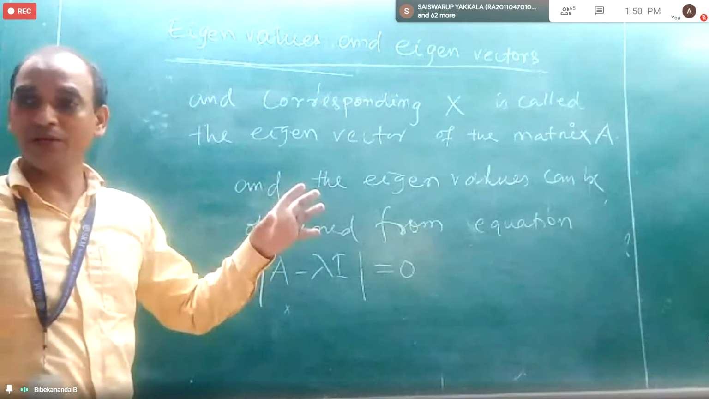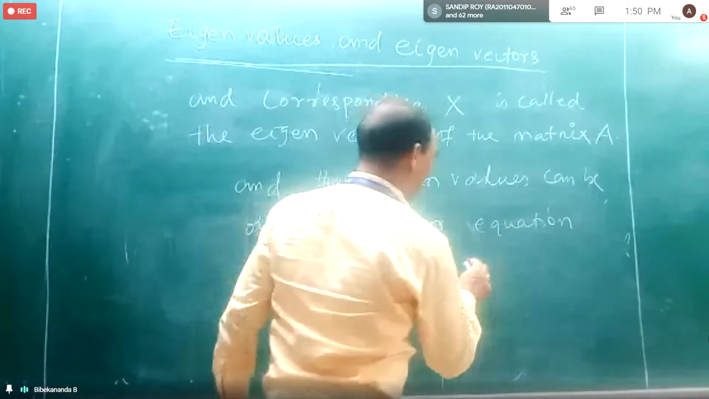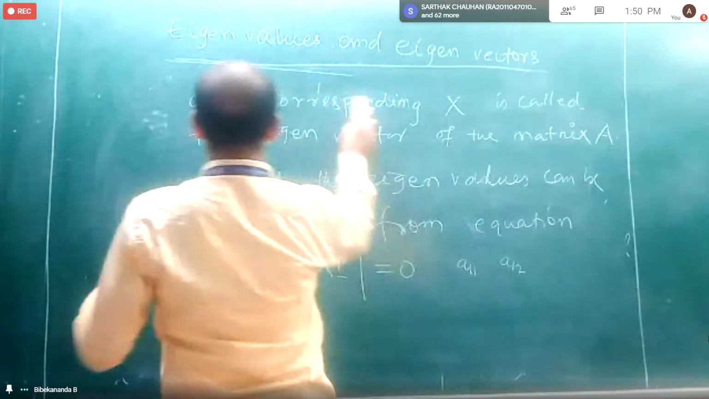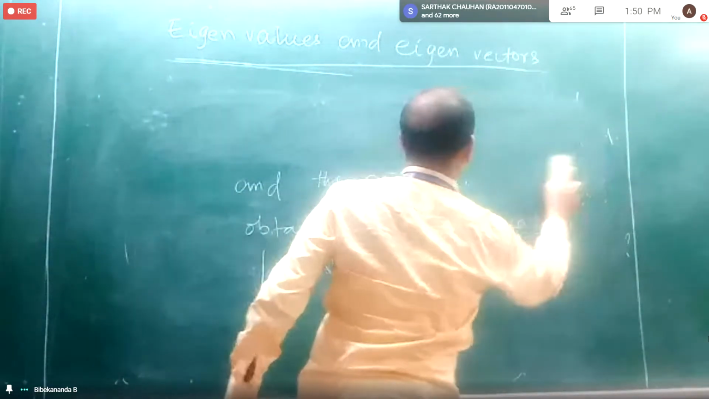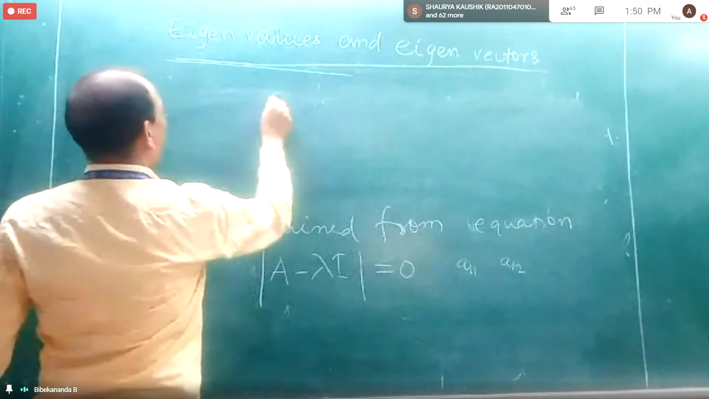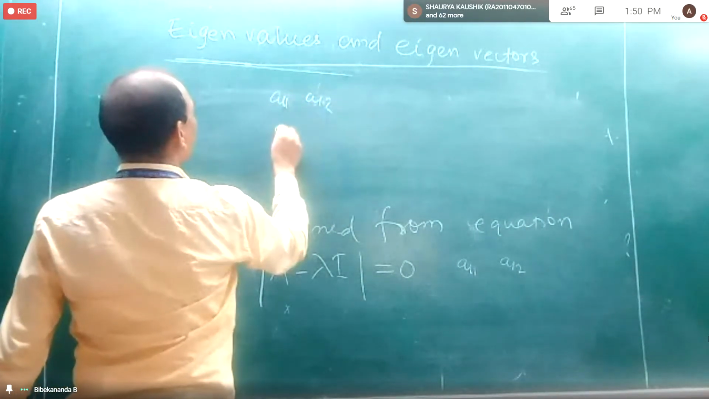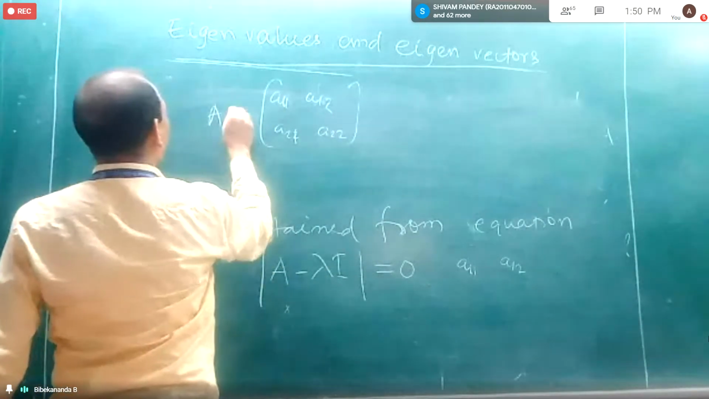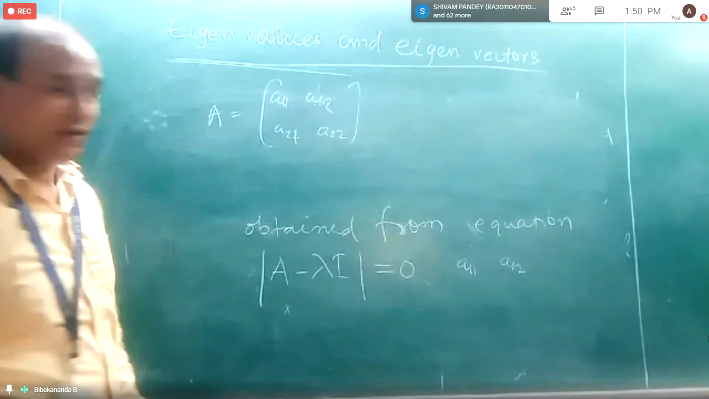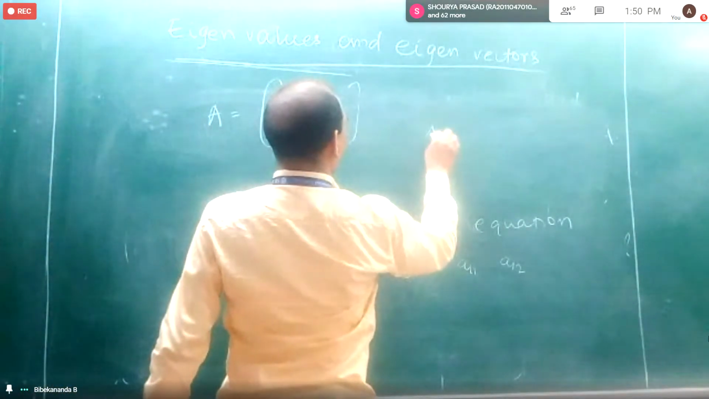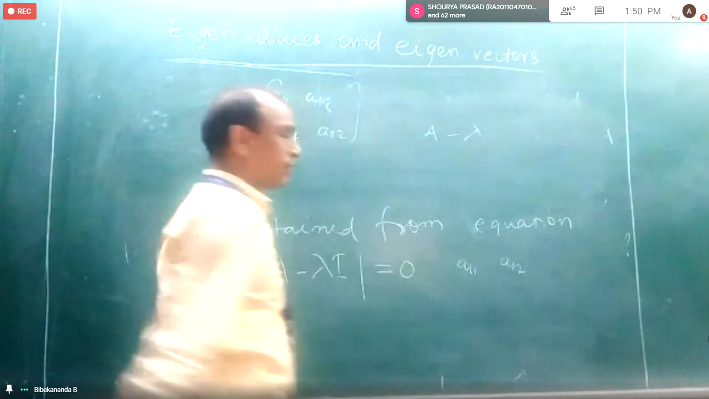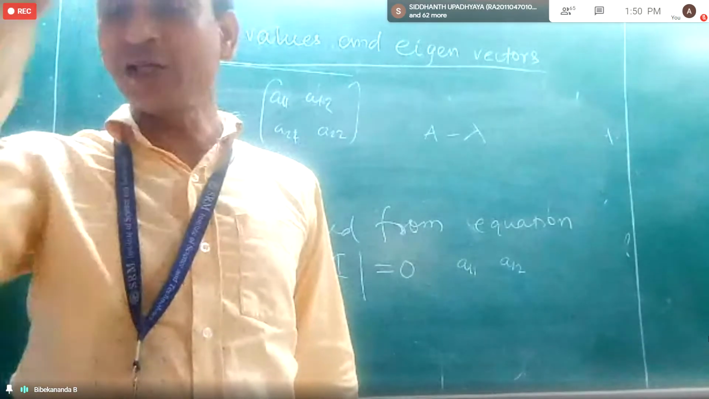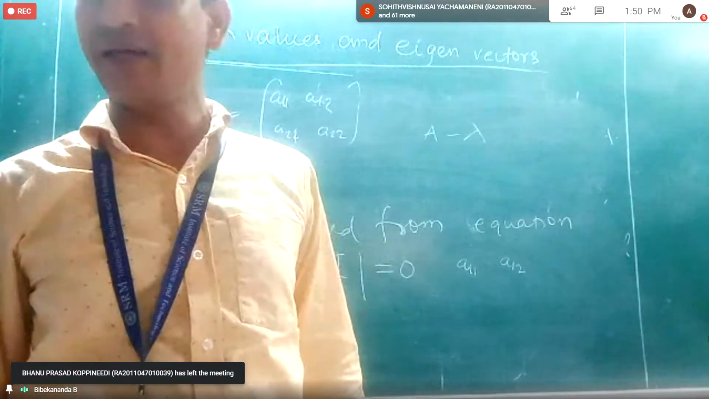Why are we taking 0? Because, just one simple example I am giving. A11, A12, A21, A22. Suppose this is my matrix A. Then what will I do? Can I subtract lambda directly from the matrix A?